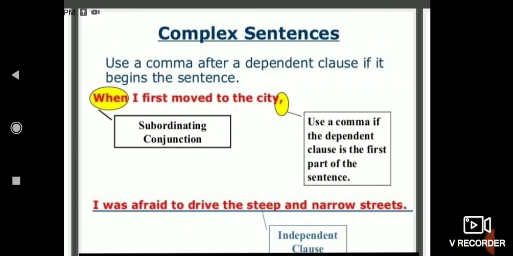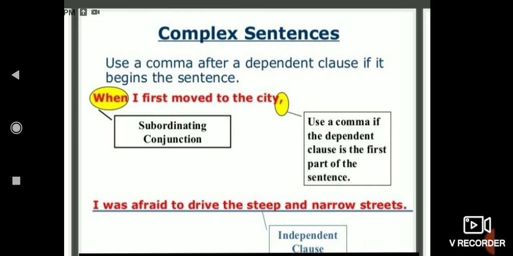Use a comma after a dependent clause if it begins the sentence. Like, "When I first moved to the city", here in this sentence, the subordinating conjunction is used in the beginning. So this sentence shows that it is not necessary that you will find the subordinating conjunction in the middle of the sentence. It can be in the beginning of the sentence also.